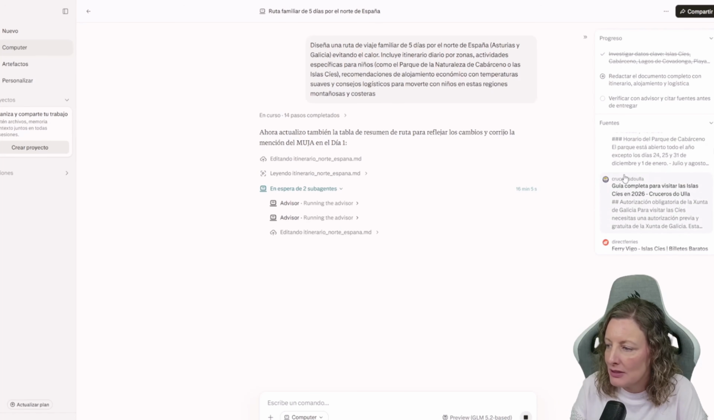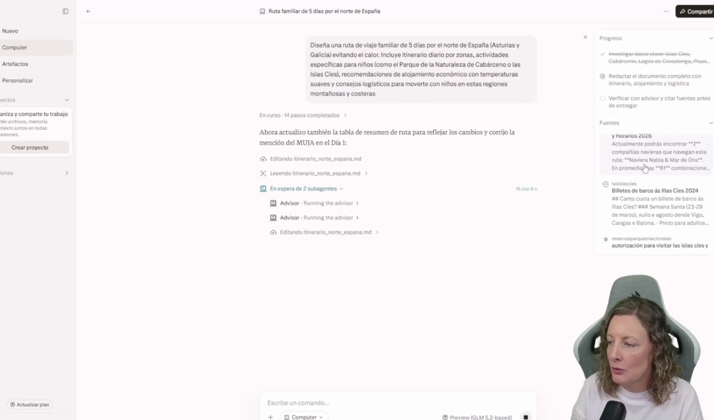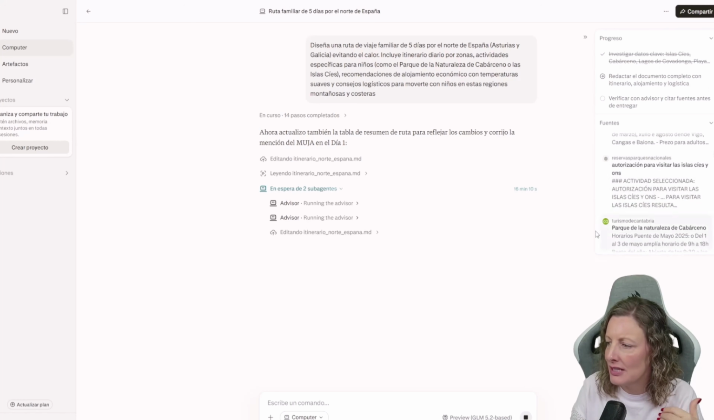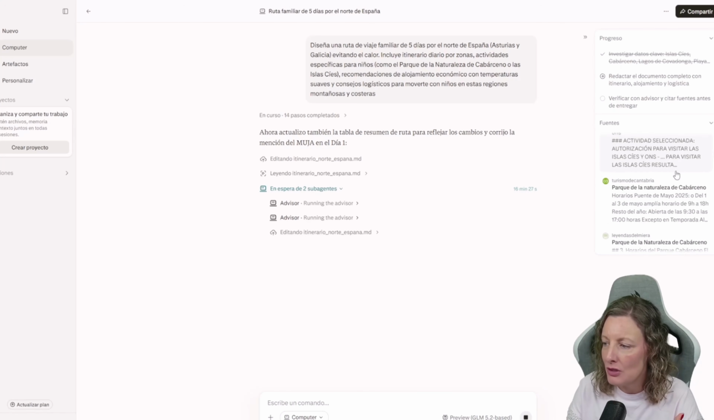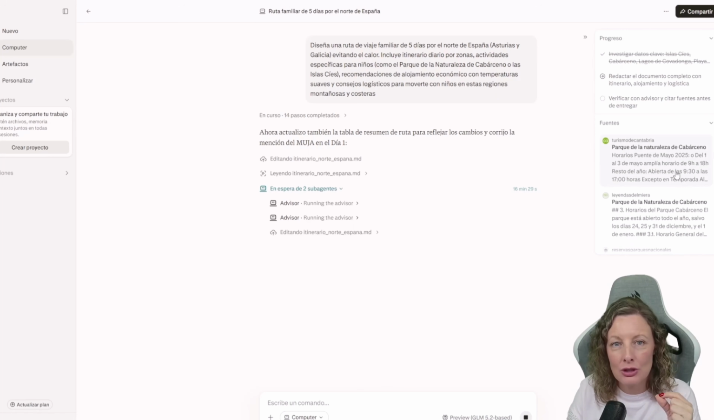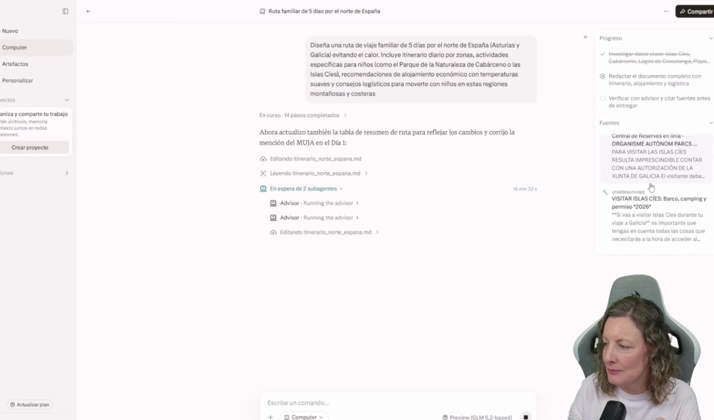Everything, absolutely everything. Even later, when it's done with Cabárceno, it moves on to the Cíes Islands, how much the tickets cost, what authorization you need. I find this fascinating because you can't just go whenever you want, since they're protecting it; you need authorization. So just look at the level of detail and professionalism with which this is being done, huh?